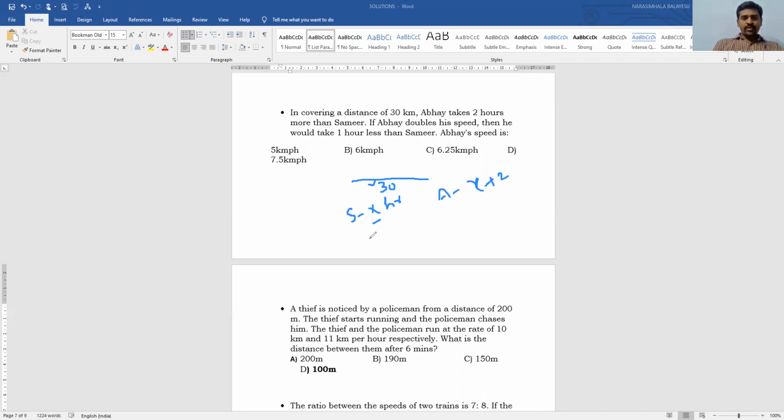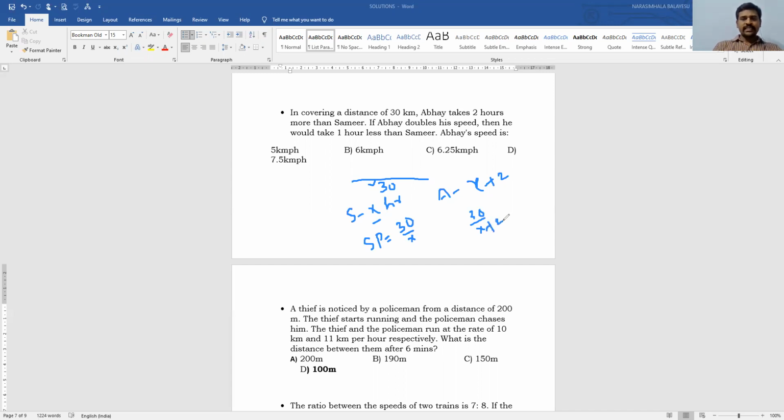What we have to find out is speed. What is the formula? Speed is equal to distance by time. That is 30 by x for Samir, and here it is 30 by (x plus 2).